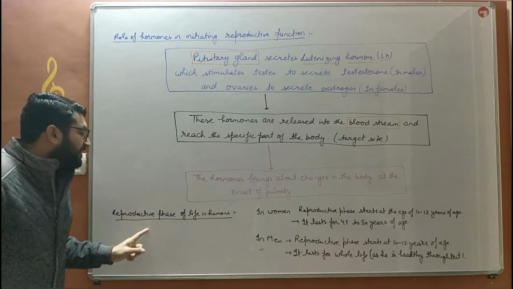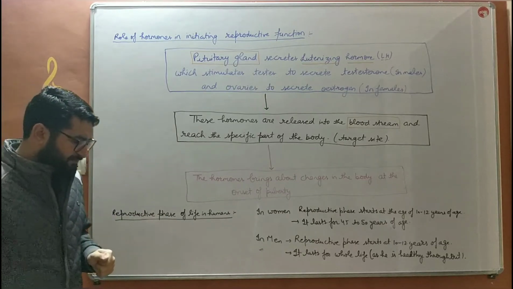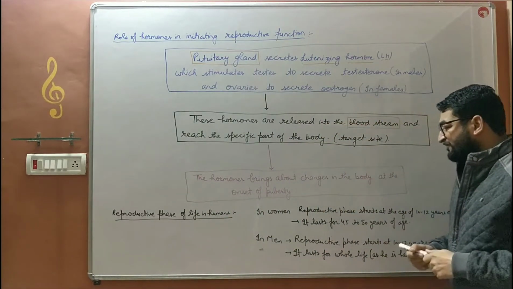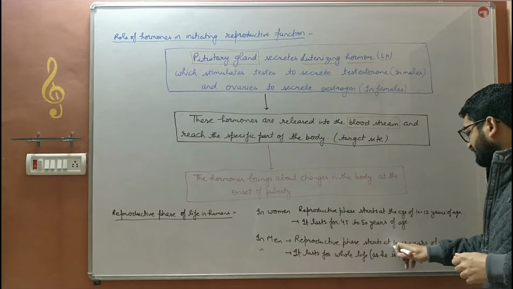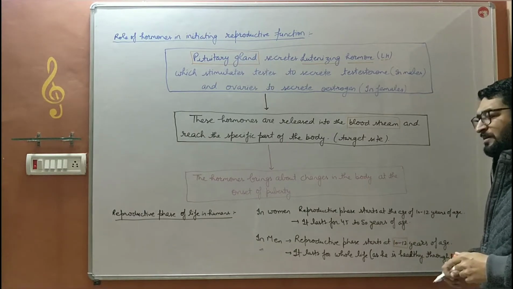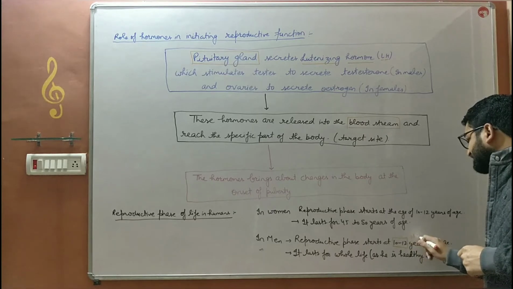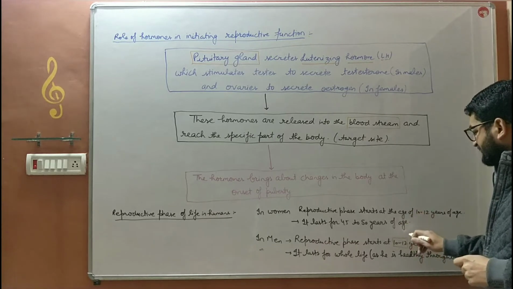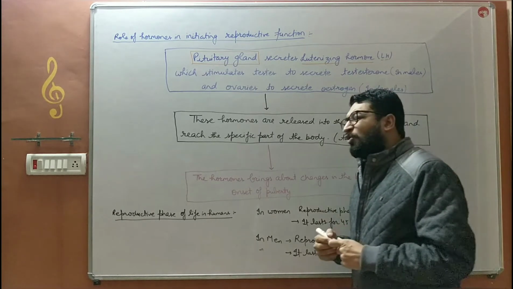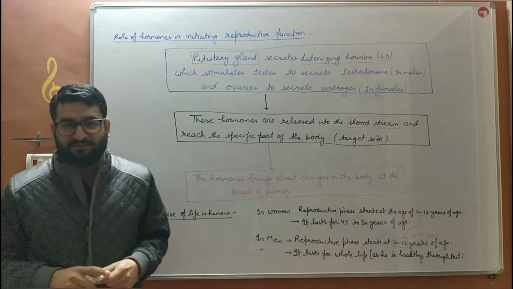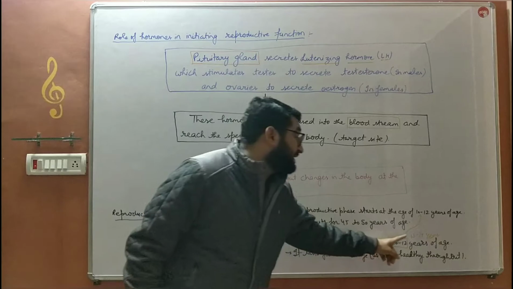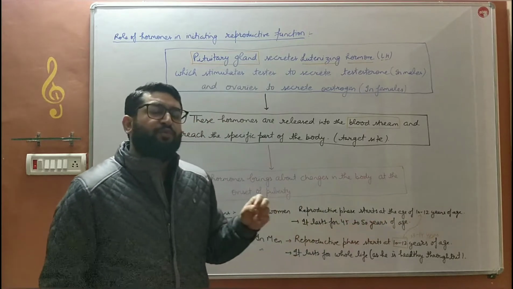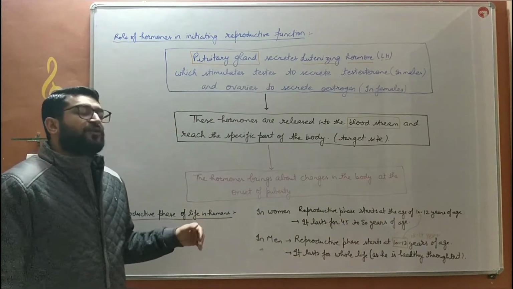Next बच्चे, reproductive phase of life in humans. In males, the reproductive phase starts at the age of 10 to 12 years. But in few, it starts at 13 to 14 years of age. 10 to 12 generally is the case in the males. But then overall it is written as 10 to 14 years. Usually in males it starts at 13 to 14 years. You may write the 10 to 14 years as well. That's a broad term. But in most of the cases it is from 13 to 14 years or 12 to 14 years